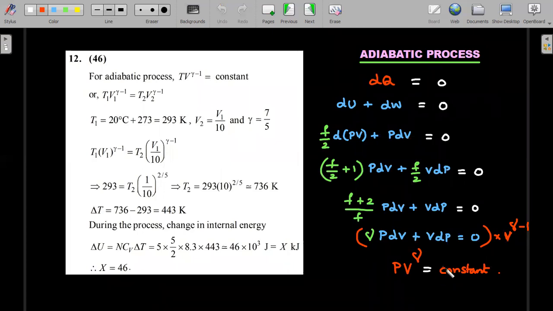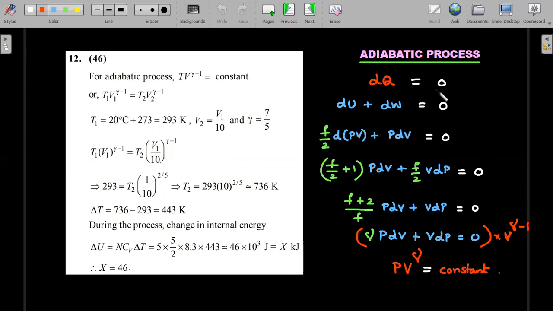On the right side, for those students who generally don't find it in your notebooks or textbooks, this is the way you actually derive the mugged up formula of the adiabatic process. For the adiabatic process, you don't directly have PV^gamma equal to constant. Someone derived it, and this is the way that person would have derived it.